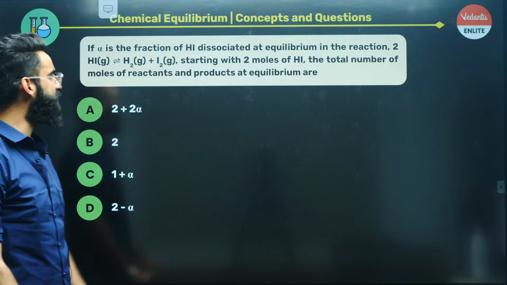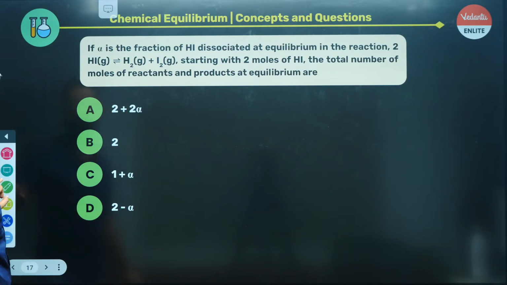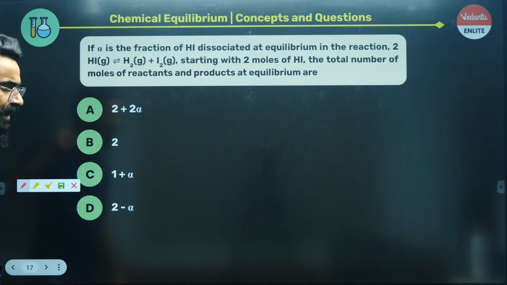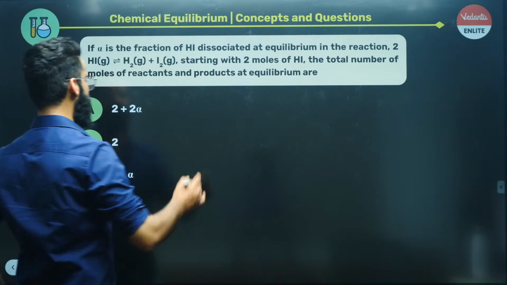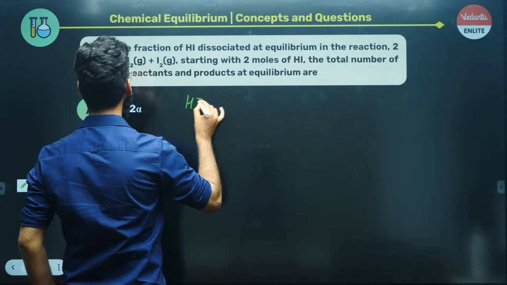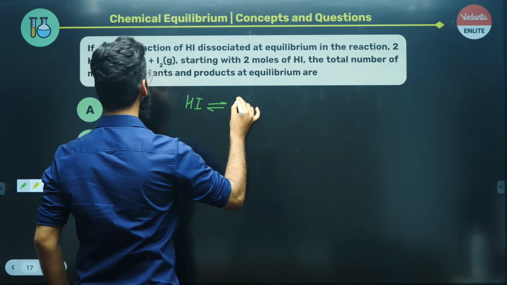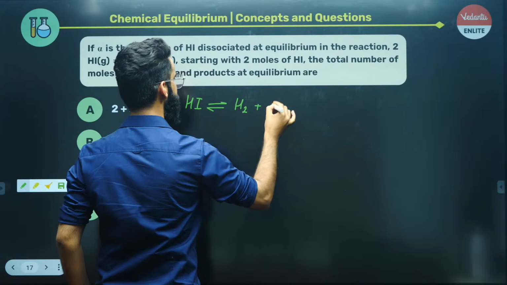This is one more question. Let's have a look at what the question says. Again, a very simple and basic question. Have a look. We are given the reaction first of all, and the reaction is something like this. That's HI gas in equilibrium with H2 gas plus I2 gas.